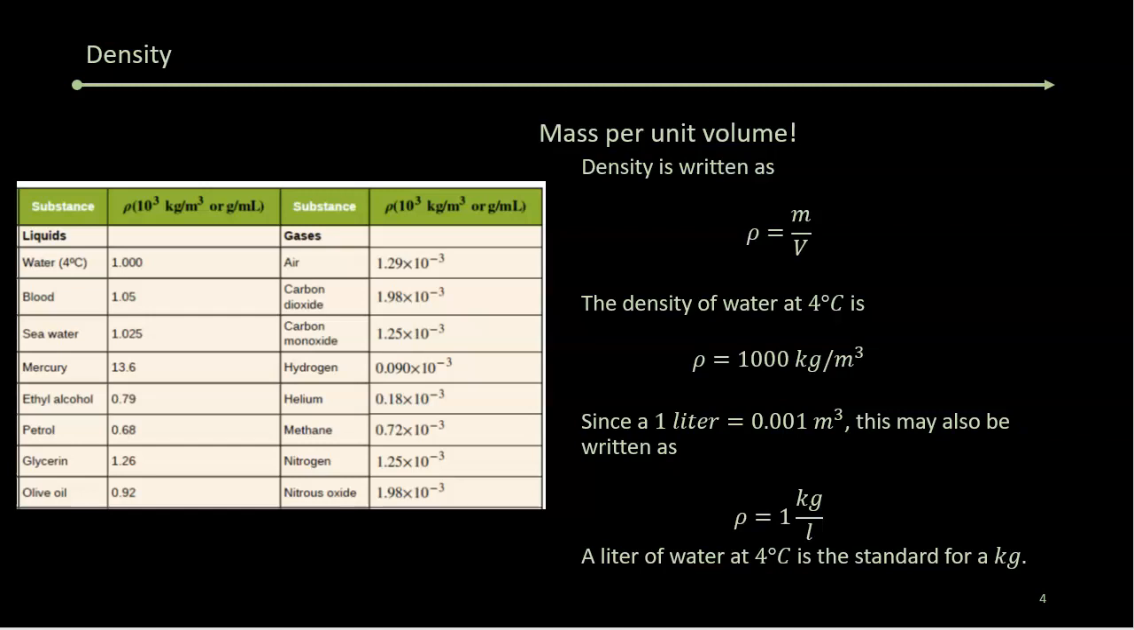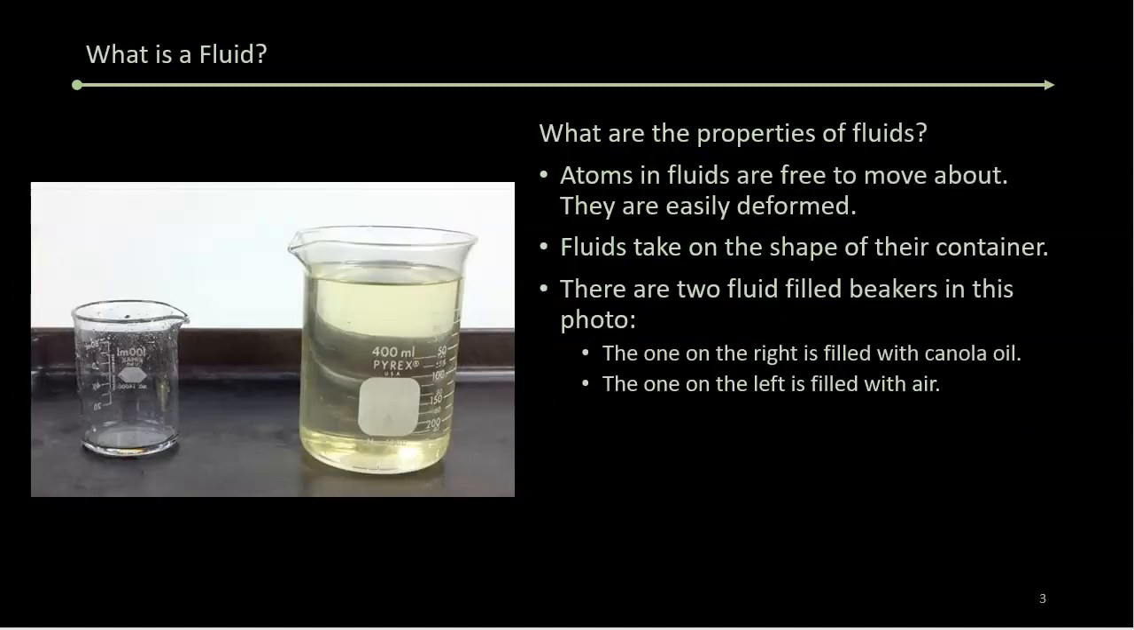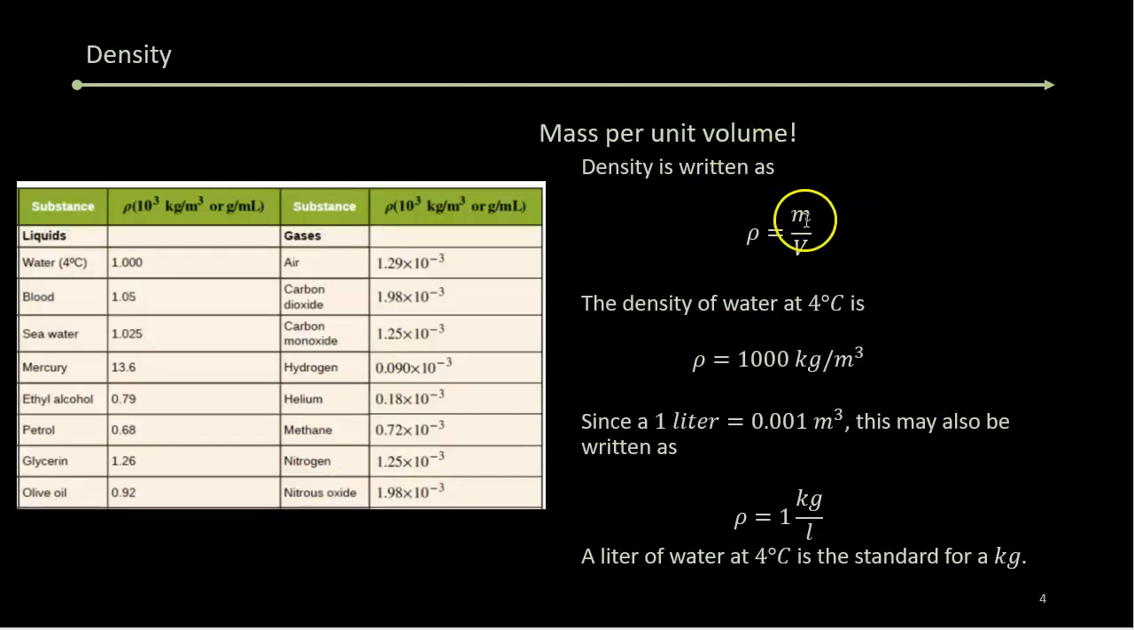Density of a fluid, or actually density of any object, is just its mass divided by its volume. If we take a look at the canola oil picture, what's the density of canola oil? Well, you just need to know the mass of the canola oil inside this container, and you need to know the volume it's filling, and then you can determine its density.